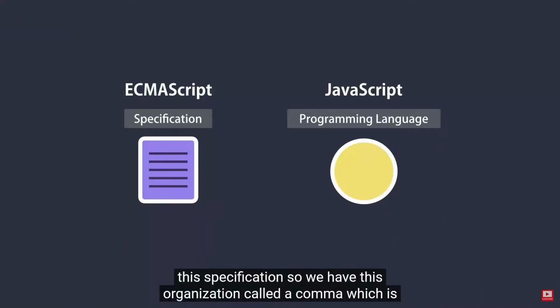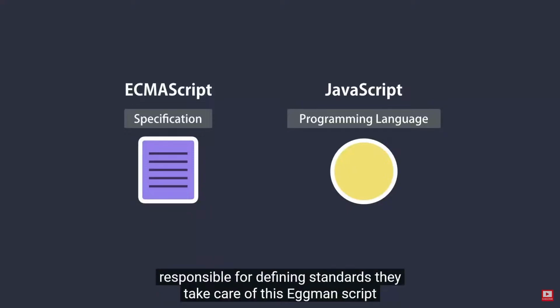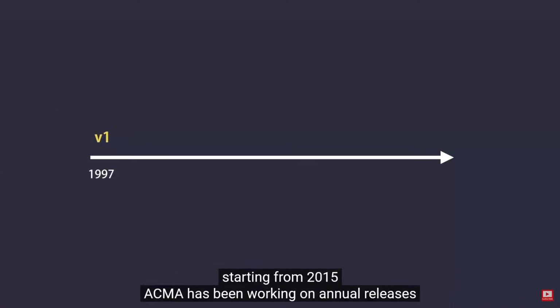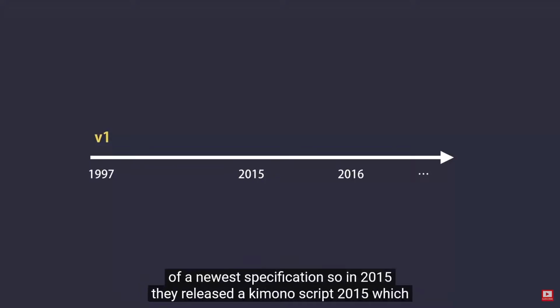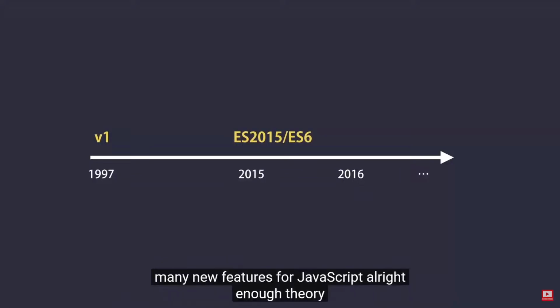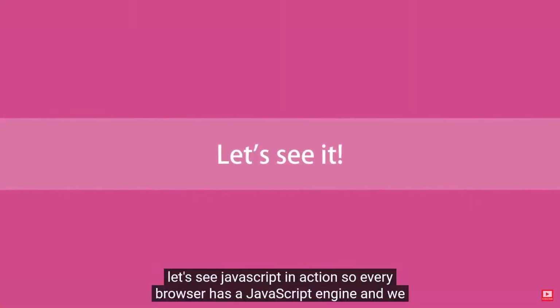So we have this organization called ECMA, which is responsible for defining standards. They take care of this ECMAScript specification. The first version of ECMAScript was released in 1997. Then, starting from 2015, ECMA has been working on annual releases of a new specification. So in 2015, they released ECMAScript 2015, which is also called ECMAScript version 6 or ES6 for short. This specification defined many new features for JavaScript. Alright, enough theory, let's see JavaScript in action.